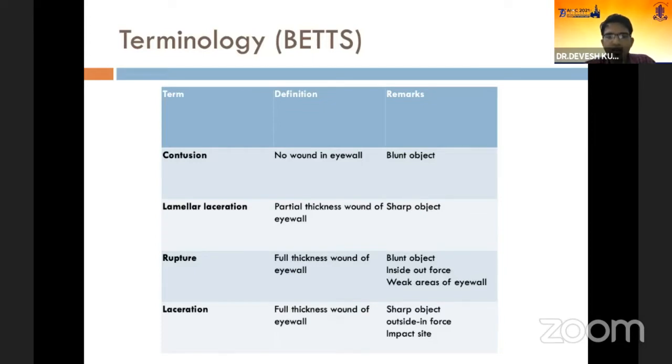Lamellar laceration is a closed globe injury where there is a partial thickness wound of the eyeball, which is not penetrating full thickness, and it is caused by a sharp object. Rupture is a full thickness wound of the eyeball, which occurs due to a blunt object, and laceration is a full thickness wound of the eyeball, which occurs due to a sharp object.